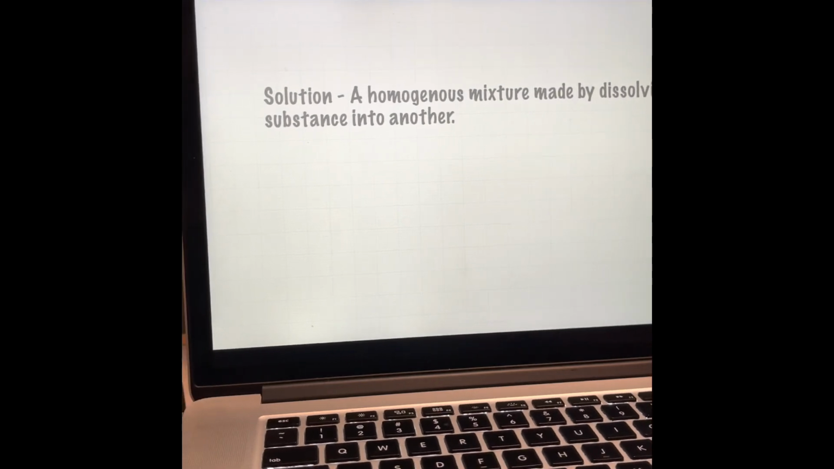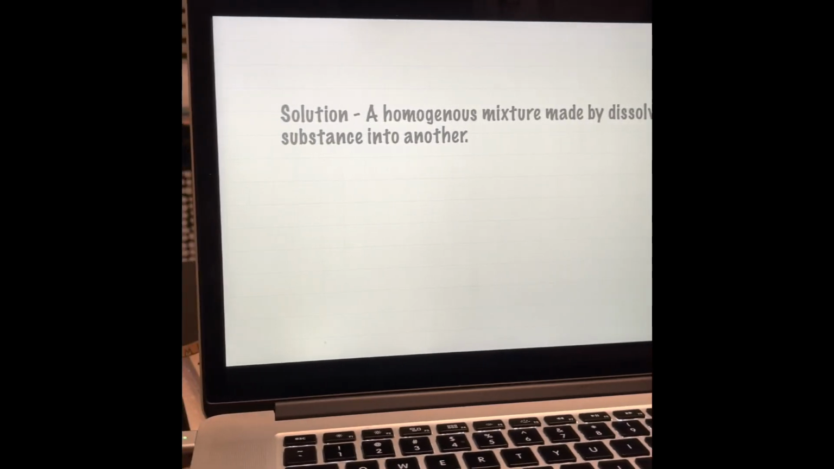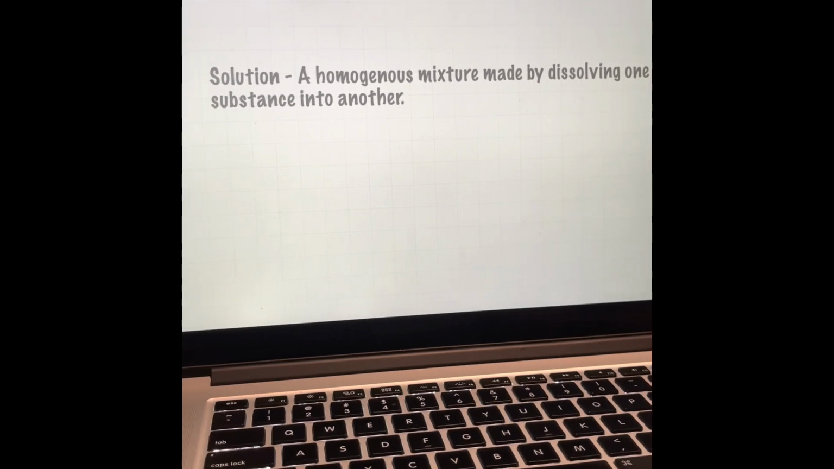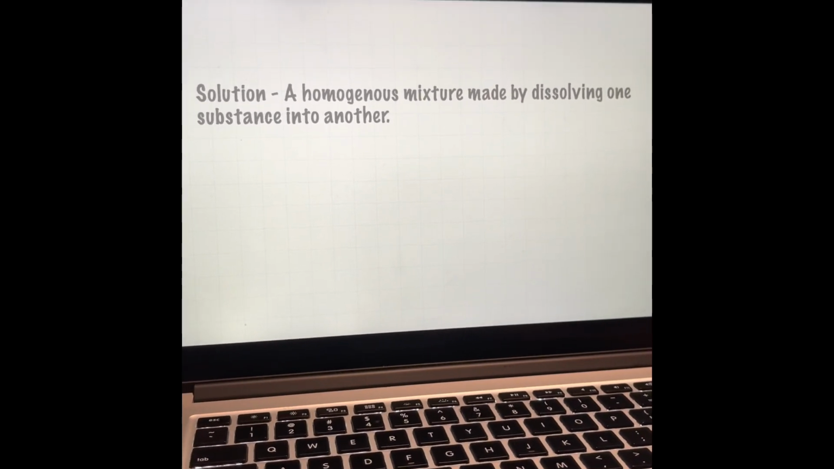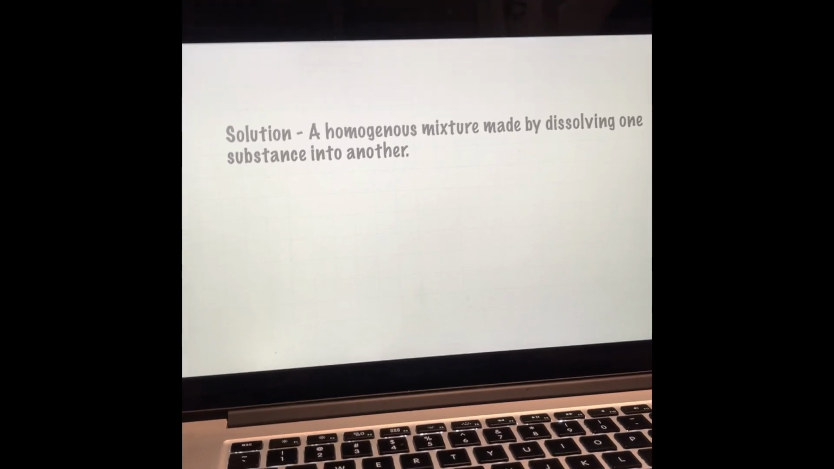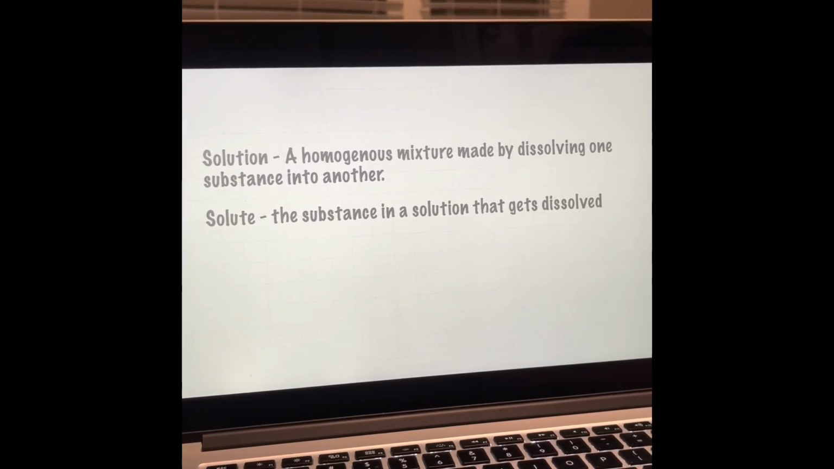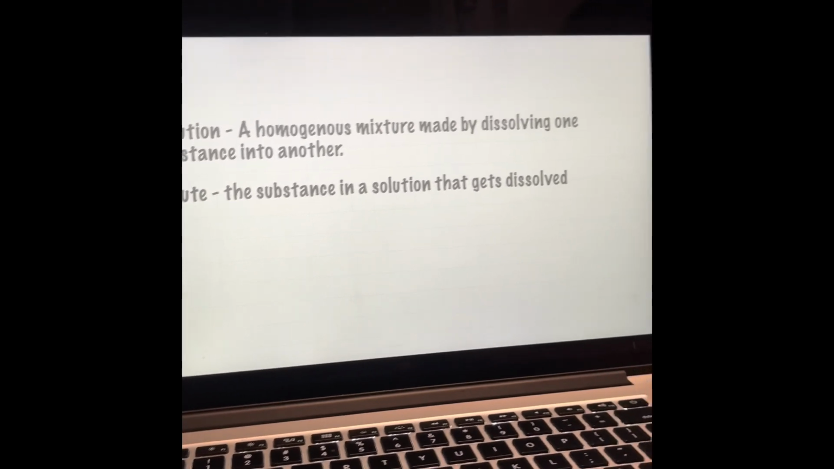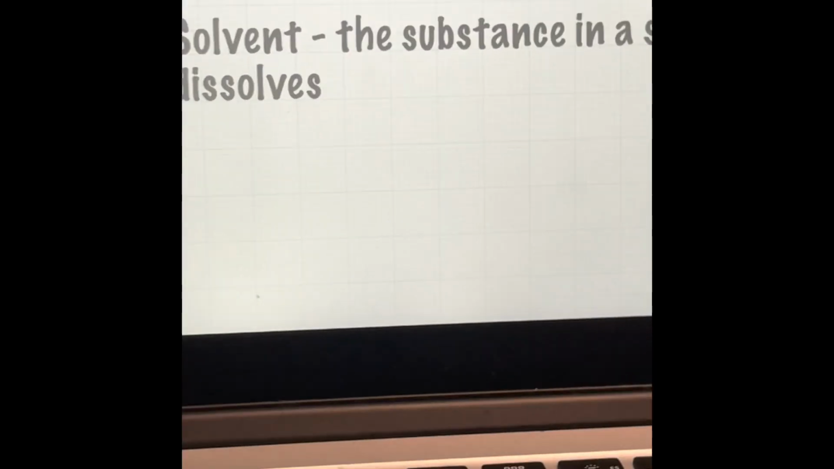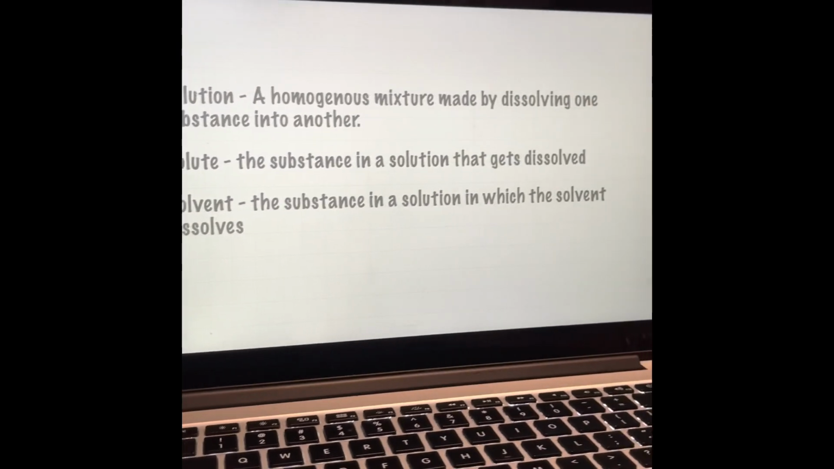All right, a solution. A solution is a homogeneous mixture made by dissolving one substance in another. The most common solutions are mixtures of water with something else. The substance that's dissolved is the solute. The substance which does the dissolving is the solvent. So again, the solute is the substance in a solution that gets dissolved. The solvent is the substance in a solution in which the solute dissolves. In our sugar water solution, water is the solvent and sugar is the solute.